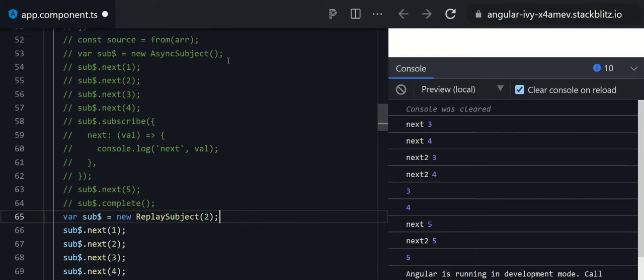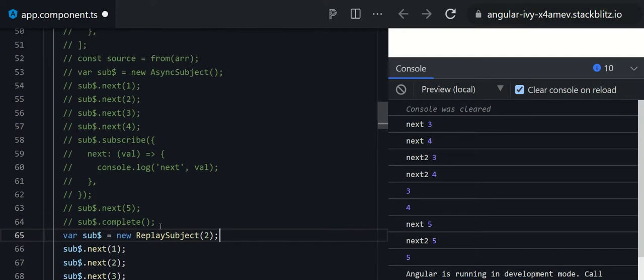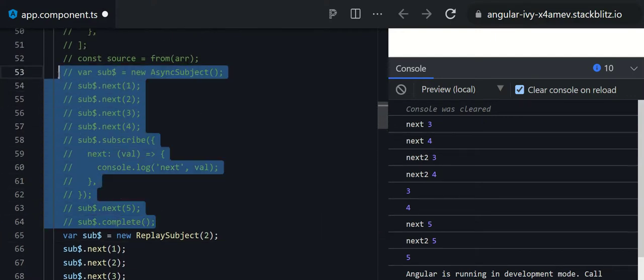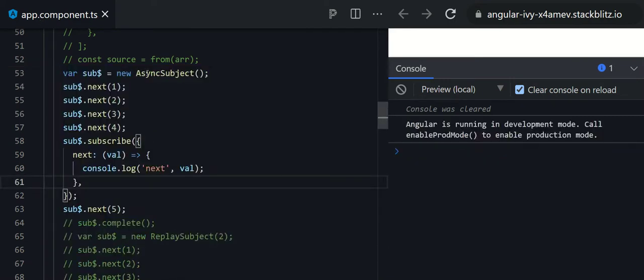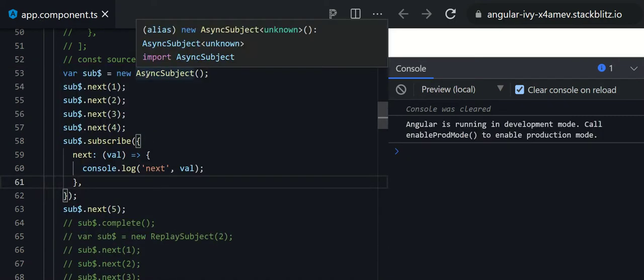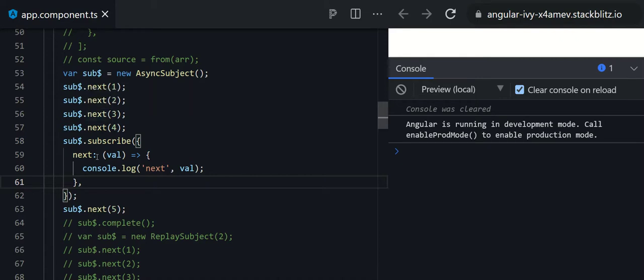Now let's try to understand the async subject. There is another subject, which is the async subject. The async subject is very important. In the case of the async subject, their subscribers will not get data until the observable gets completed.